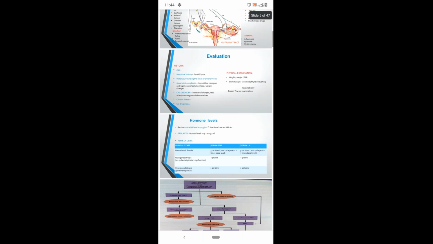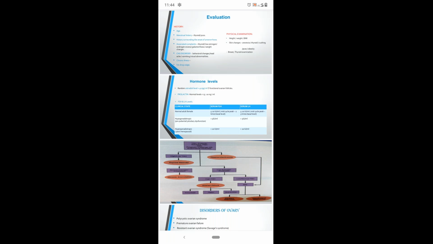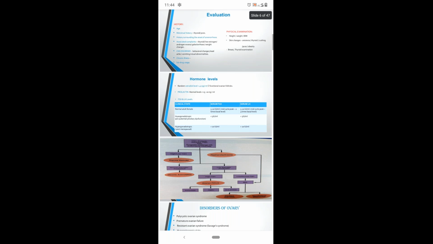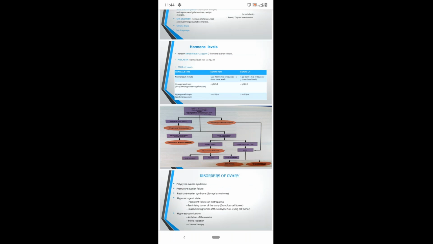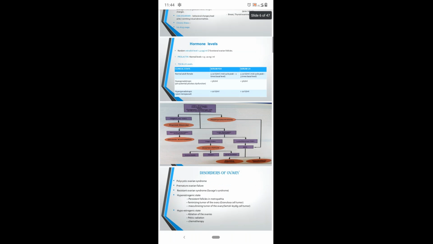And after evaluating about the history and physical examination, we have to go for investigation, that is hormone levels. We have to see random estradiol levels and prolactin levels should be examined. And apart from this, FSH and LH level should be done. The normal values of this FSH and LH will be 5 to 20 international units per ml, and this should be calculated at the mid-cycle peak, and this should be 2 times the base level. And if the levels are below the 5 international units per ml, we'll call it as a hypogonadotropic condition. And if it's more than 20, we'll call it as a hypergonadotropic.